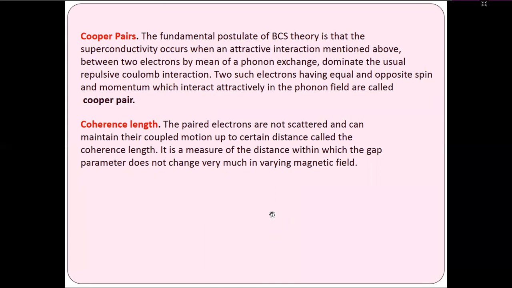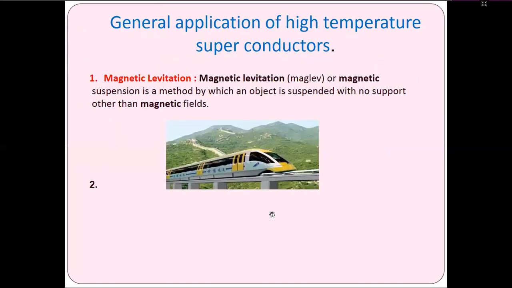Coherence length: the paired electrons are not scattered and can maintain their coupled motion up to a certain distance, which is called the coherence length. It is a measure of the distance within which the gap parameter does not change very much with varying magnetic field. Similarly, these are the general applications of high temperature superconductors.